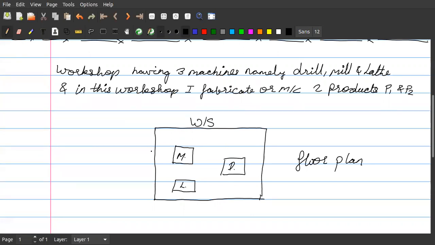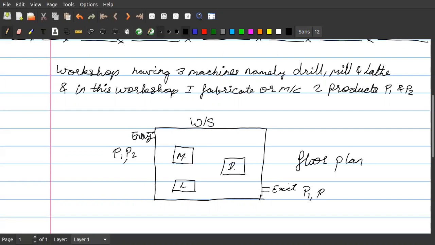So it can be any workshop. This is my entry point. Say this is my exit point. Anything you can assume. Let us say this is the entry and this is the exit. Now at this entry we have two raw materials for P1 and P2.